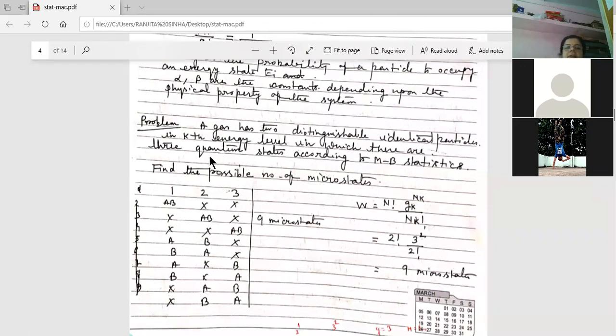So what is the answer? Find the possible number of microstates. That is, the possible number of microstates is 9 for this system. So by making the chart, we can find out what will be the total number of microstates.